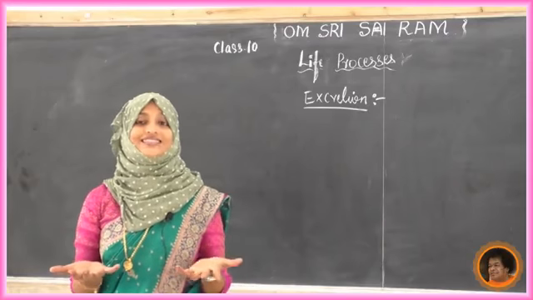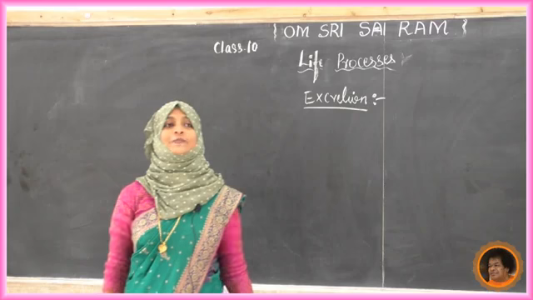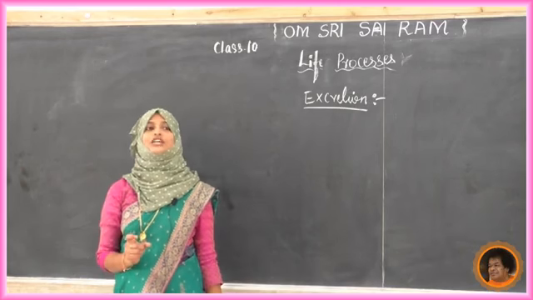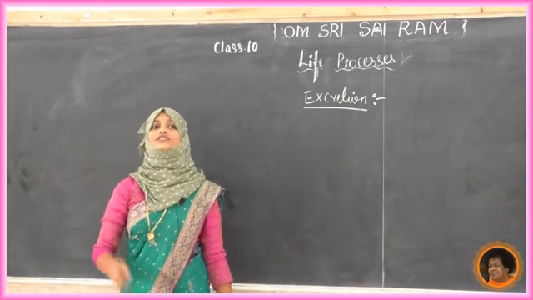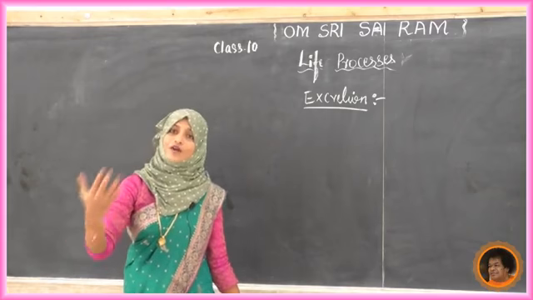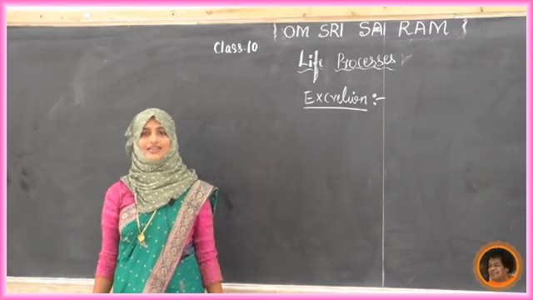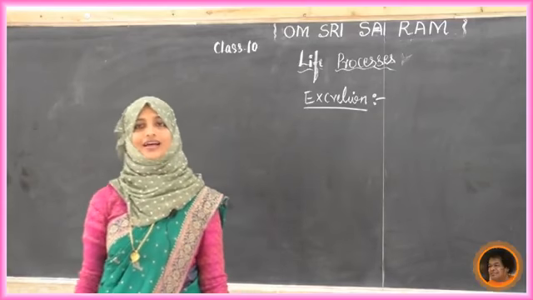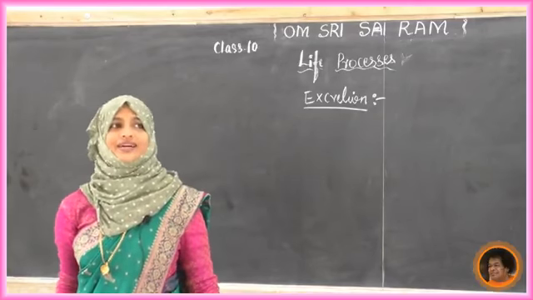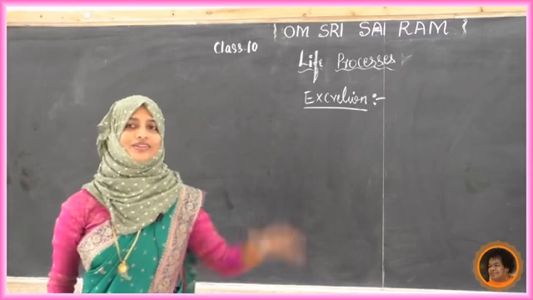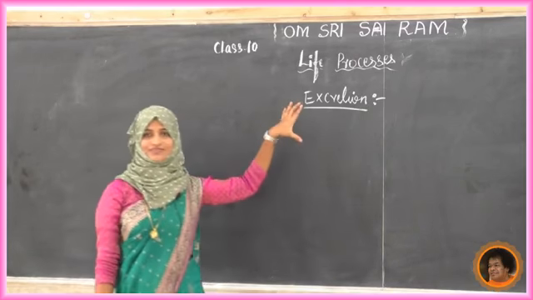So what is excretion now? The definition is: it is a biological process involved in the removal of harmful metabolic waste from the body, which is called excretion. Write it down and keep it. Yes. Now we come to know the definition.